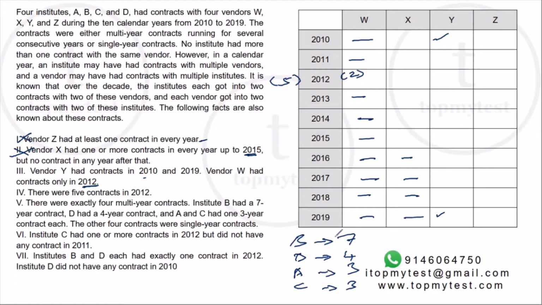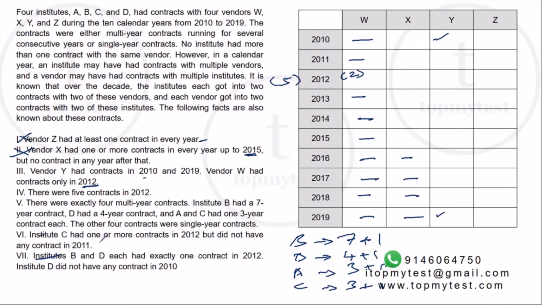Each institute gets into 2 contracts, with 2 vendors. So for B, one of the contracts is a 7-year contract, so the other one will be a 1-year contract. Similarly, for D, one of the contracts is a 4-year contract, and the other will be a 1-year contract. For A, it will be 3 plus 1, and for C, it will be 3 plus 1.